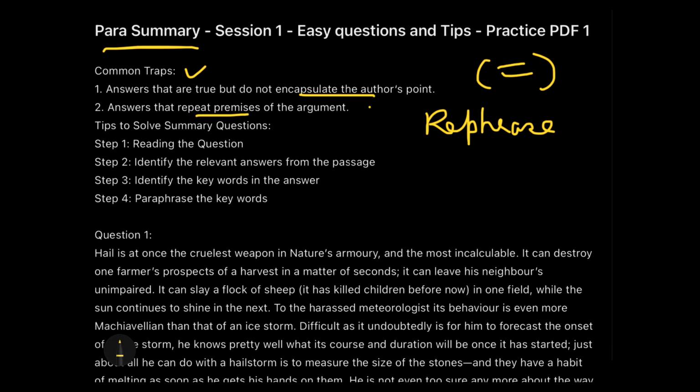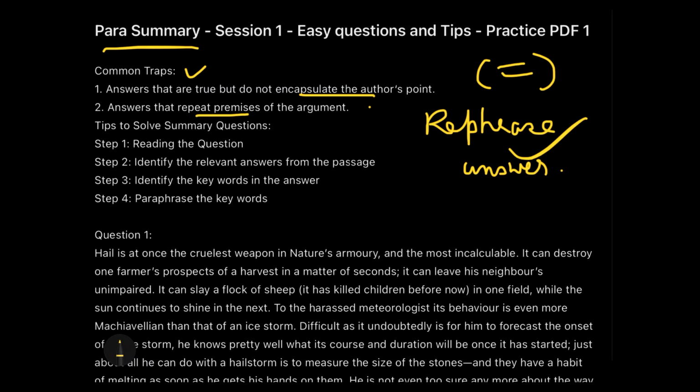So rephrasing can be my answer if something is rephrased from the sentence or the paragraph. That can be my summary, but repeating the same set of words would not be considered the answer or the summary.